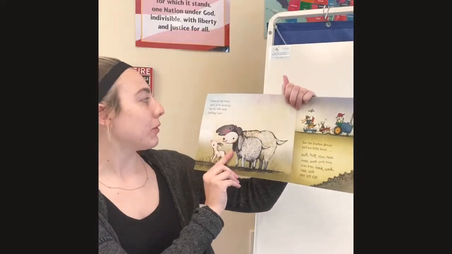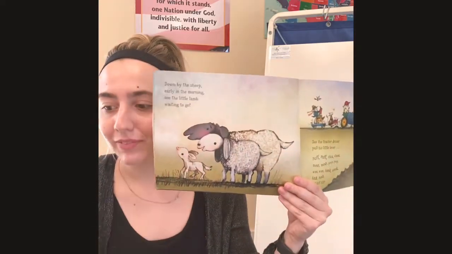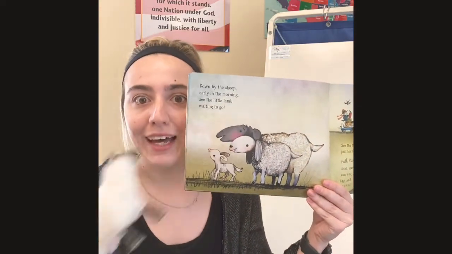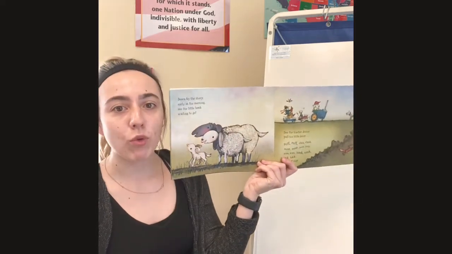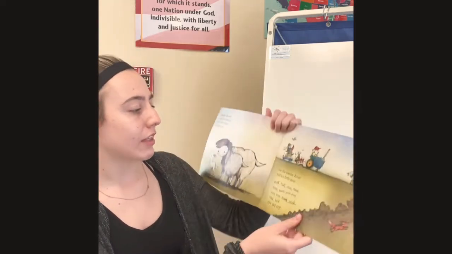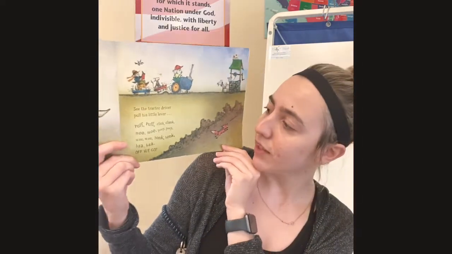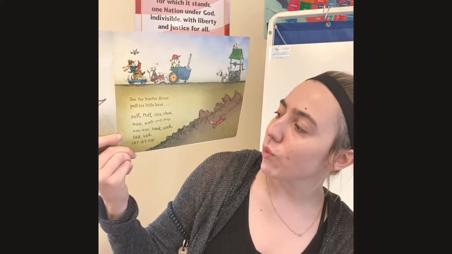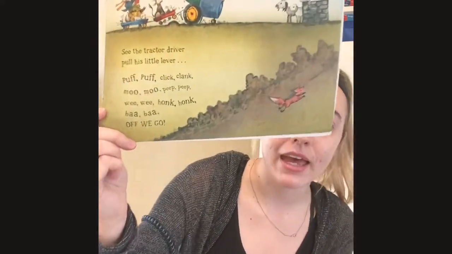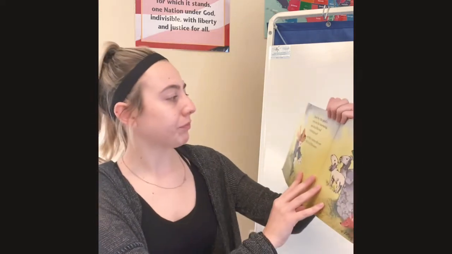Down by the sheep, early in the morning, what did we call a baby sheep? Here it is, a lamb. You're so right. See the little lamb waiting to go. See the tractor driver pull his little lever. Puff, puff, clink, clink, moo, moo, beep, beep, wee, wee, honk, honk, baa, baa, off we go. Whoa, they are filling up that tractor fast, friends.